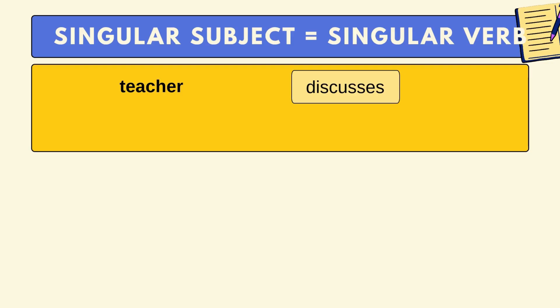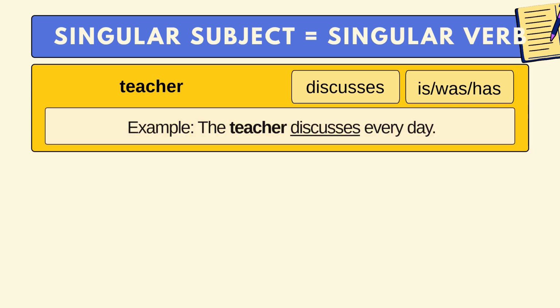For example, the verb discuss becomes discusses. Also, we may use linking verbs like is for singular present, was for singular past, and for helping verb, we may use has for singular present.